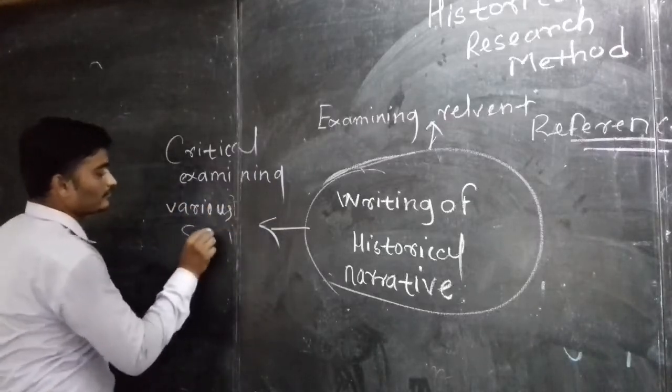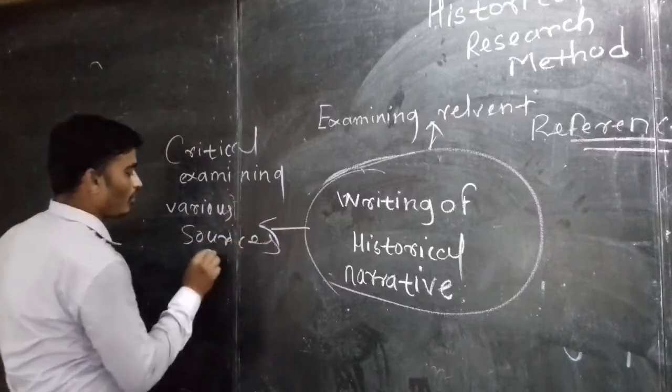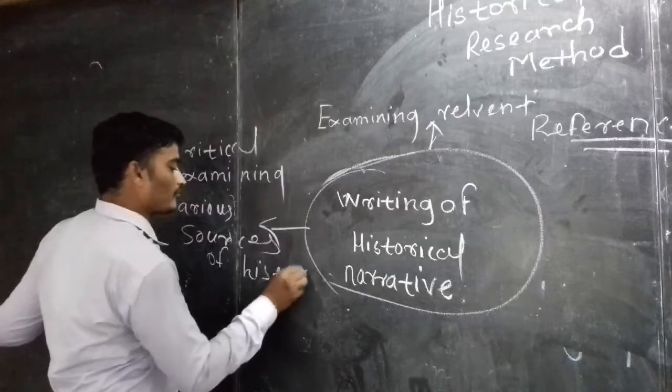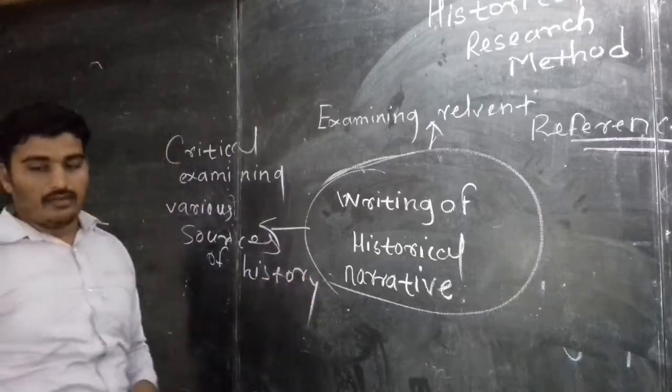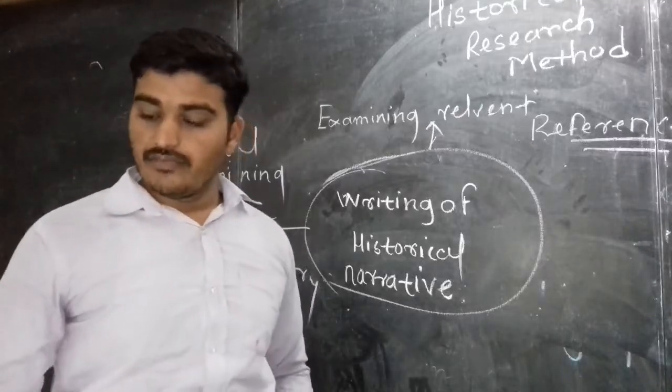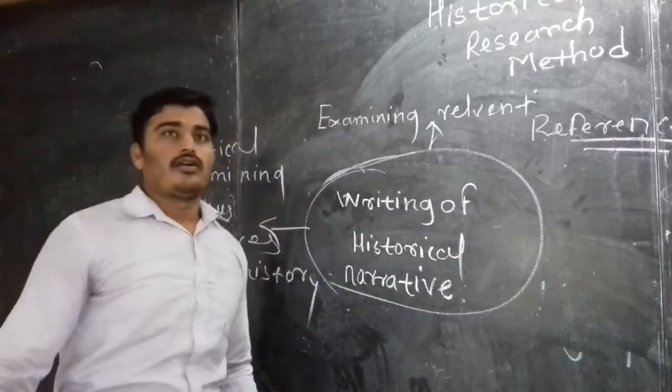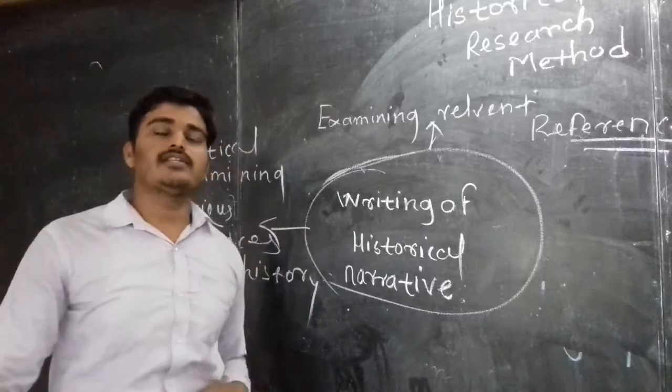Mainly we know history is divided into three sources: written source, oral source, and material source.